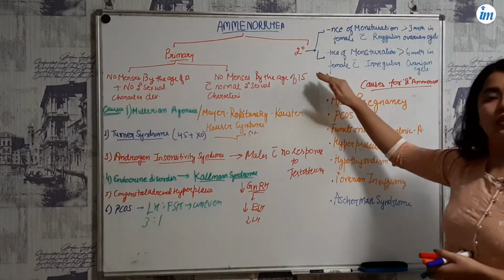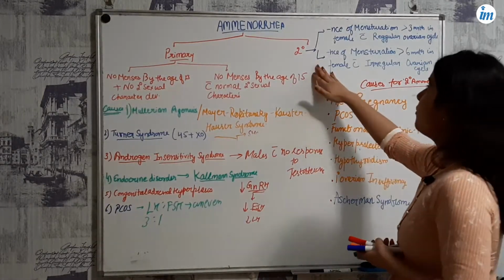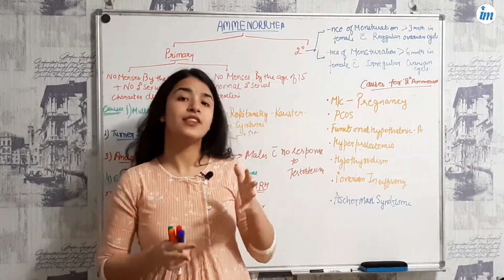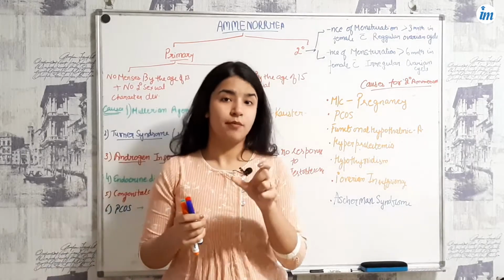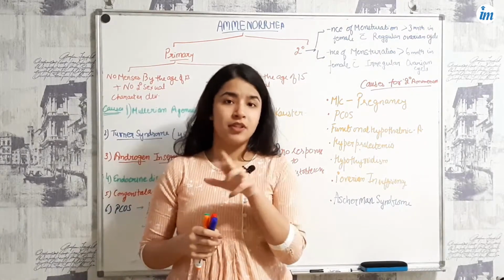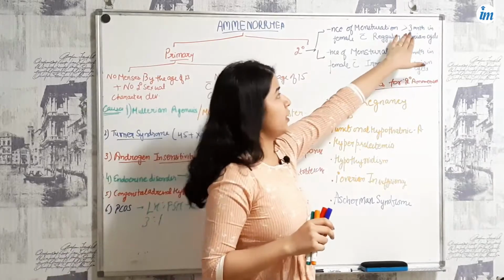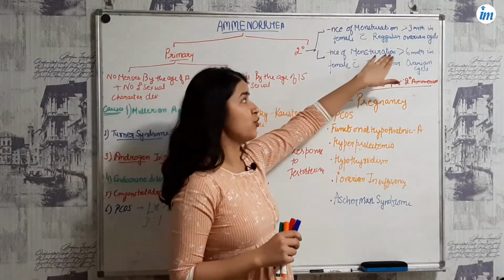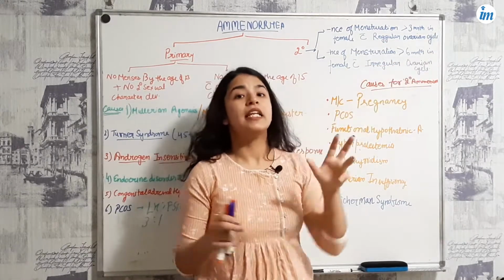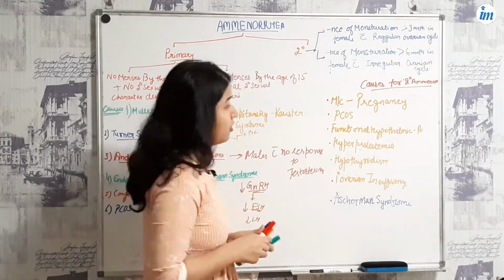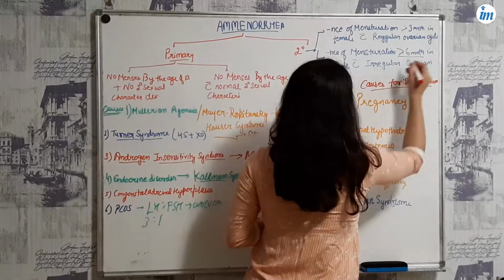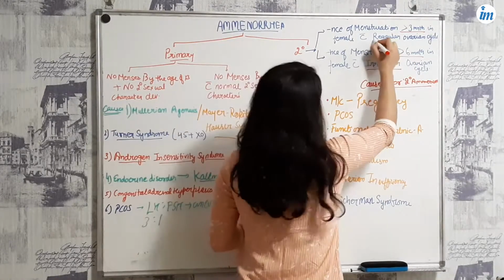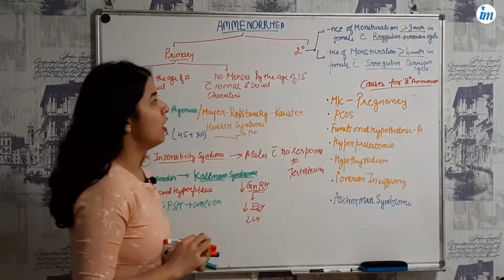Now about secondary amenorrhea. Secondary amenorrhea is the absence of menstruation for more than 3 months in regularly menstruating women. Just remember this, regular and 3 months. Or you can define it as the absence of menstruation for more than 6 months in irregularly menstruating women. So more than 6 months in irregularly menstruating women and more than 3 months in regularly menstruating women.